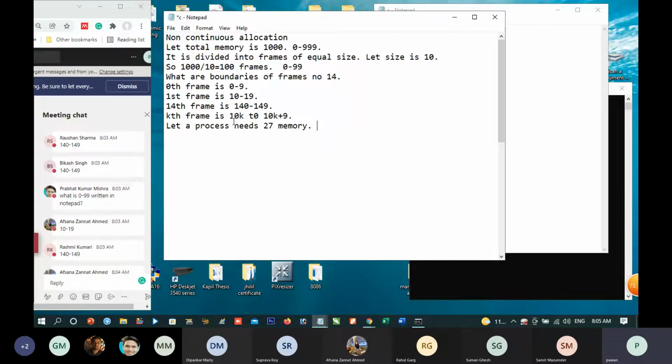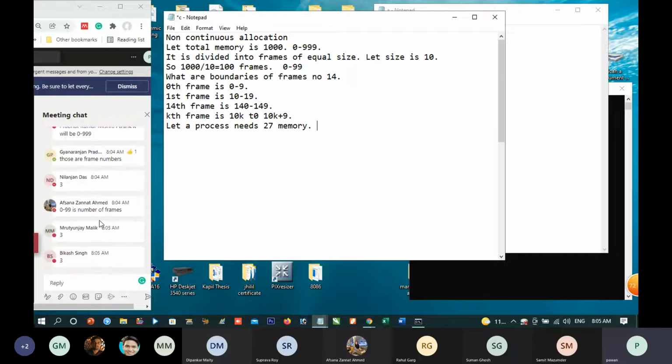No. Prabhat Kumar Misra, what is written, 0 to 99, in the notepad? There are 100 frames and their numbers are from 0 to 99. Is it correct? There is no mistake in this. And then Niranjan, you also said that it is a mistake. No, it is not a mistake. It is correct. 100 frames are there and they are numbered 0 to 99.